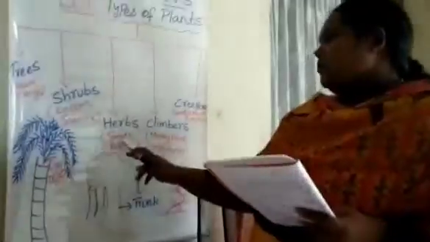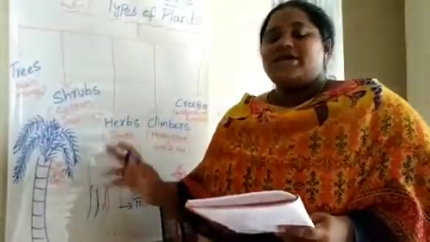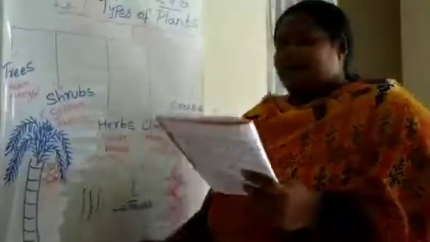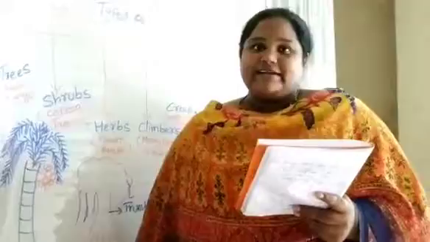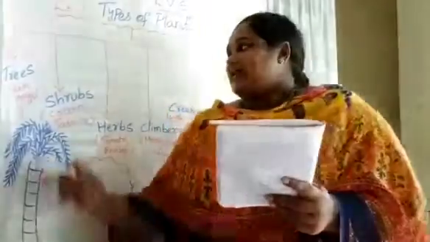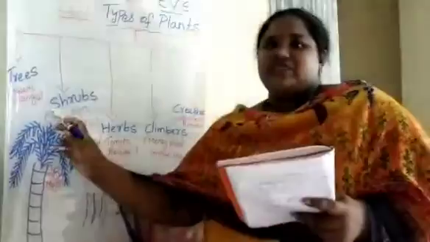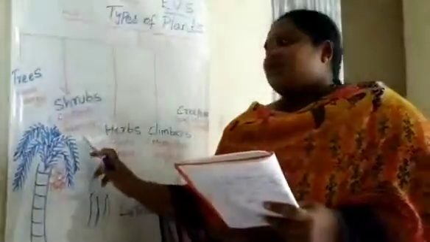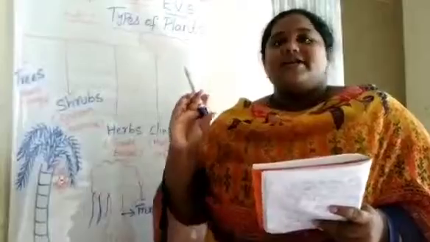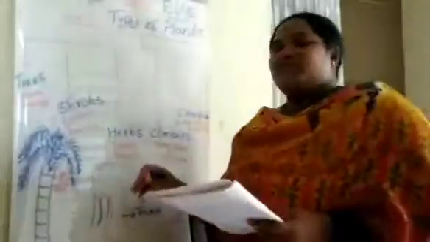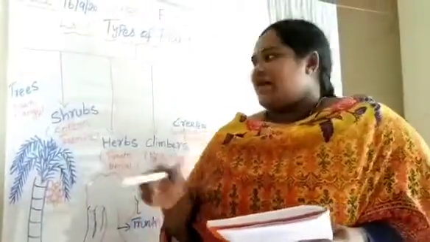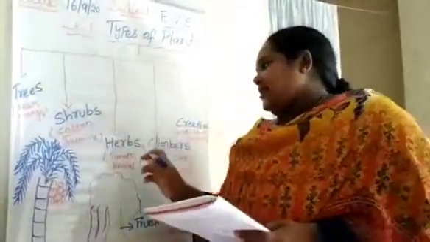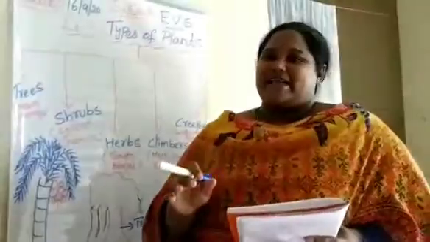Like tomato and brinjal, they live only 3 to 4 months. So they are called herbs. Example, tomato, brinjal, mint means pudina, etc. So can you find out the difference between these things? Trees will live for many years and shrubs will live for only a few years and herbs will live for only a few months. Okay, so trees are very big plants and shrubs are small plants and herbs are very small plants.